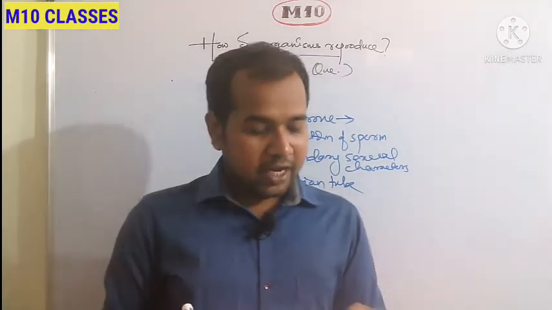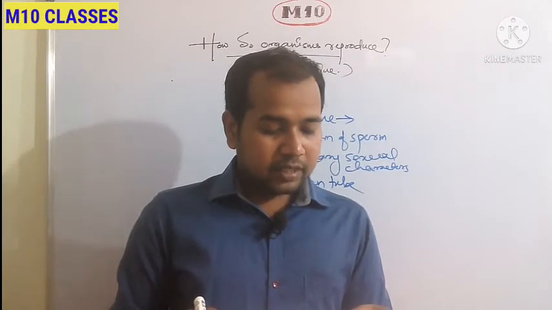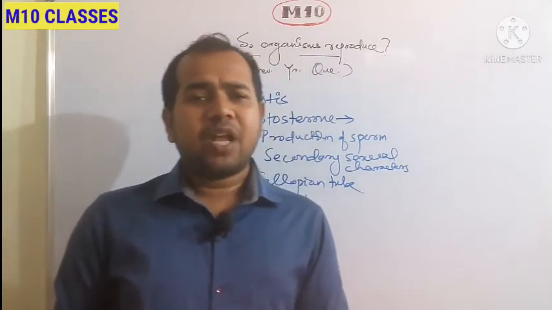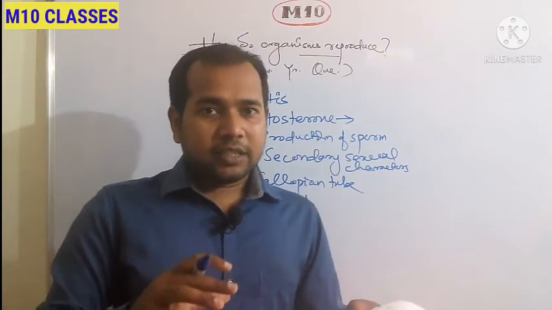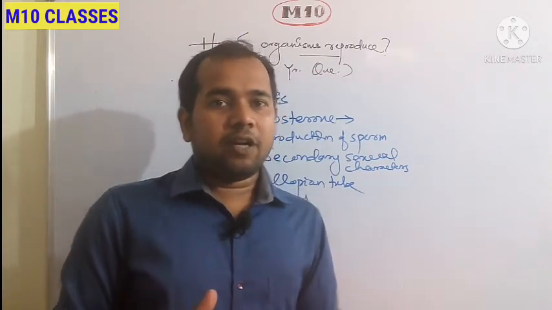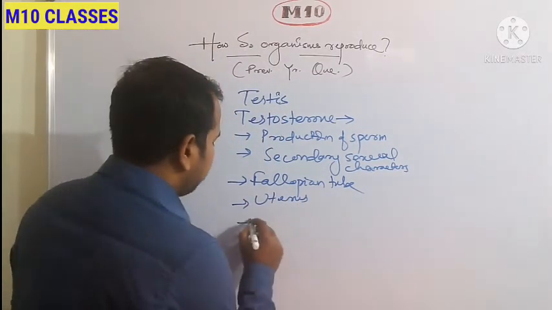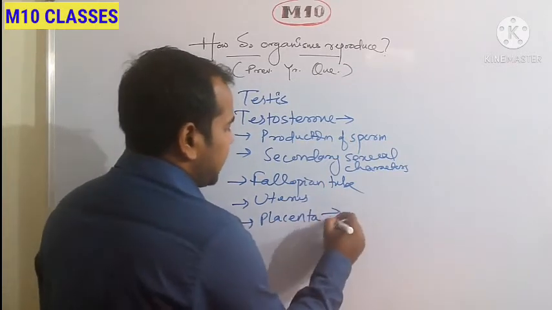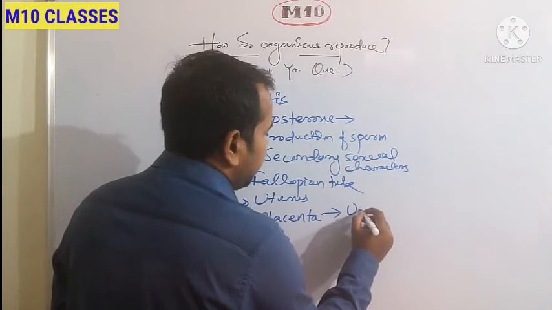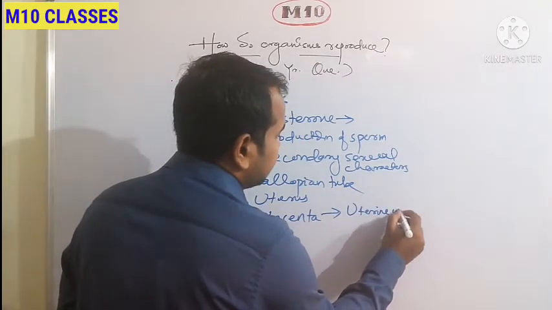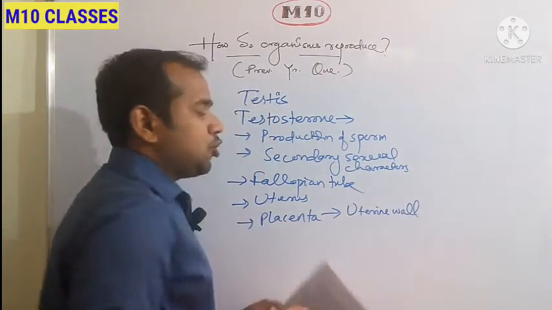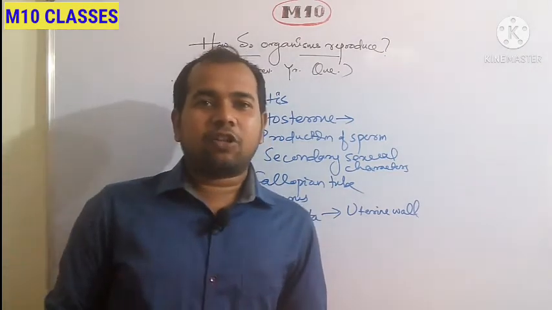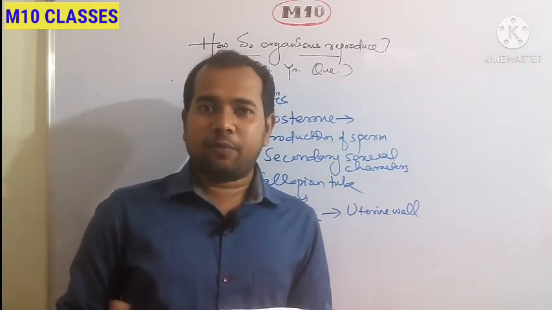Next, explain how the embryo gets nourishment inside the mother's body. So when the embryo forms and develops, it forms a tissue called placenta. This placenta gets attached to the uterine wall, through which the developing embryo gets nourishment from the mother's body.